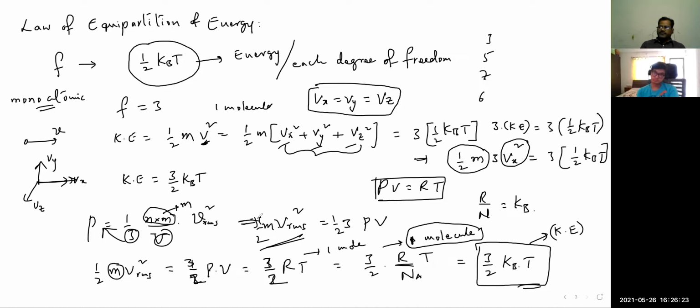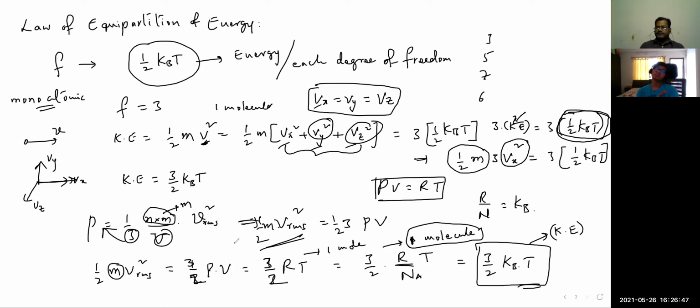So the energy associated in one direction, the x direction I have considered, is half kBT. In a similar way, if I consider Vy, that is also the same. Vz, that is also the same. So in each degree of freedom, the energy distributed is half kBT.